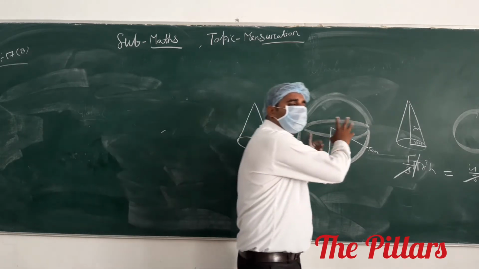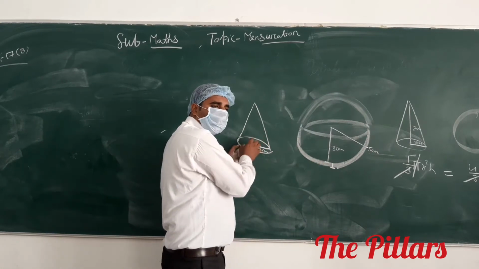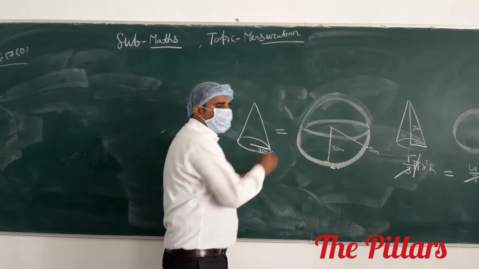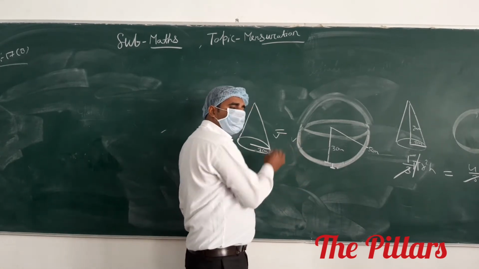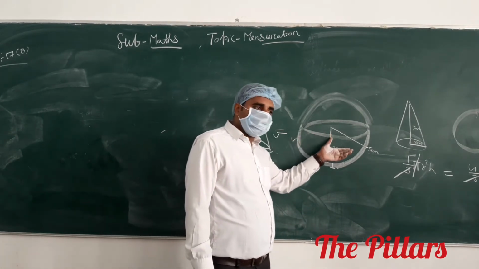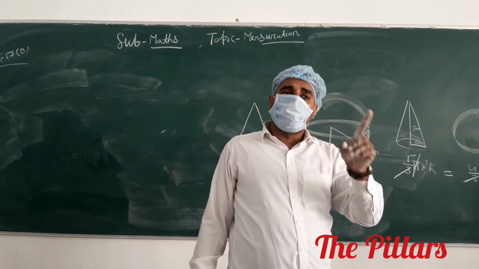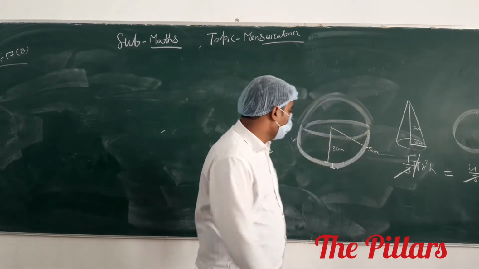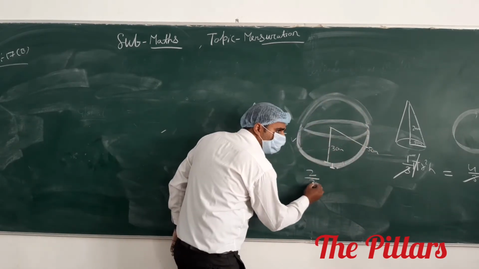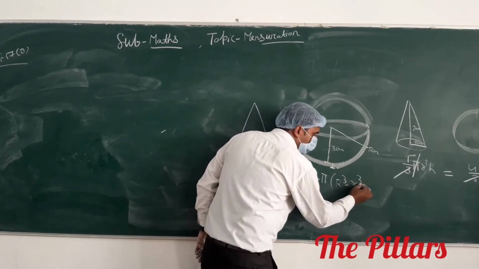If we melt this one, then this same volume we have to use to make the cone, or not? It means volume of the hemisphere equals to what? Volume of cone. Volume of a solid sphere is 2 by 3 pi r cube, but this is a hollow sphere. Then 2 by 3 pi, capital R cube minus small r cube. Volume of hollow hemisphere is 2 by 3 pi (R cube minus r cube).